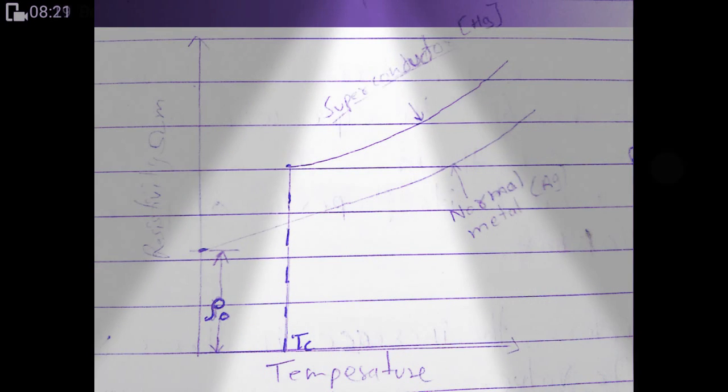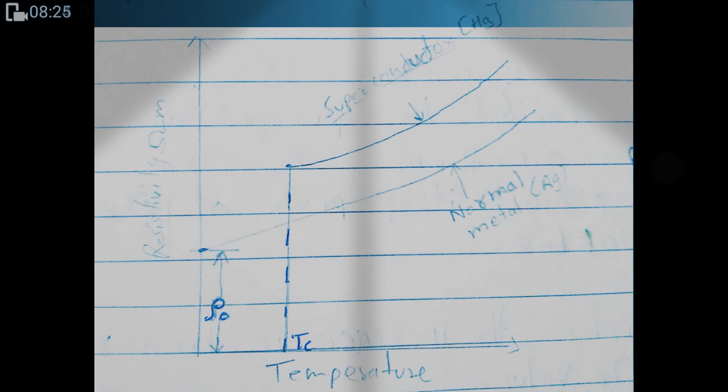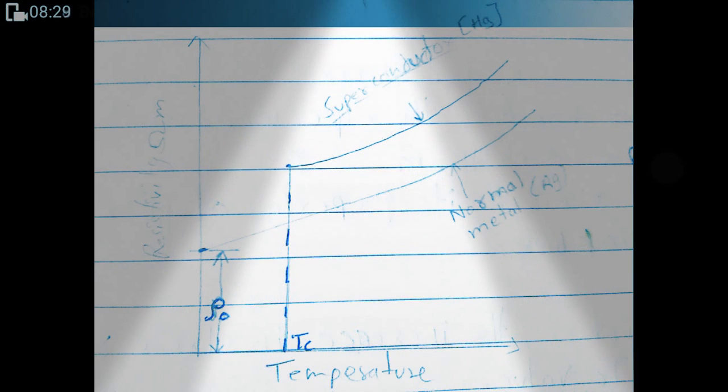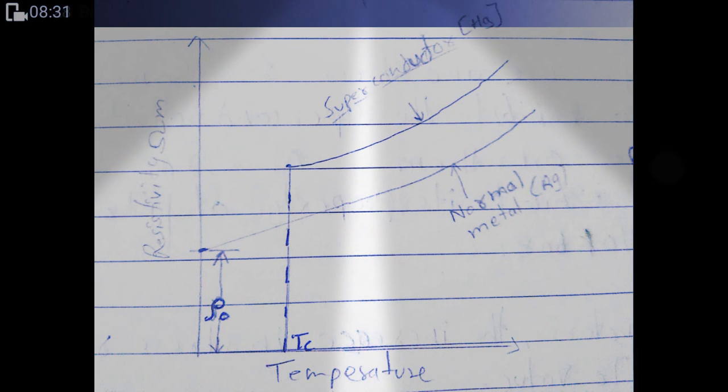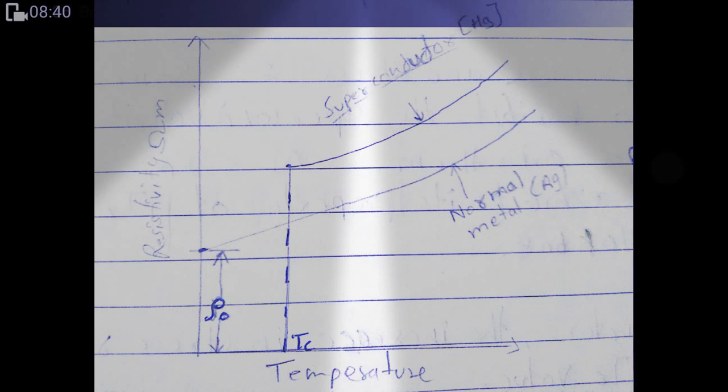It means the superconductor at the critical temperature directly offers zero resistance, while the normal metal will never attain that zero resistance. It has some resistance which is known as the residual resistivity.